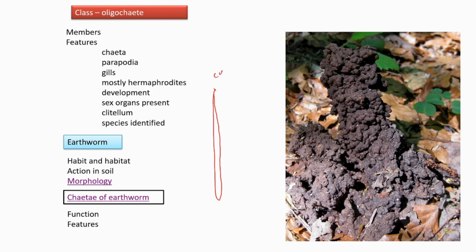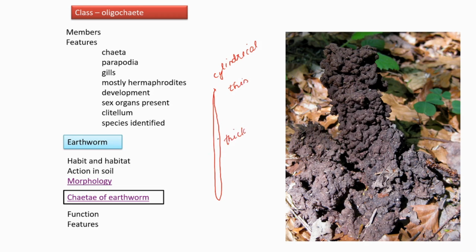It is cylindrical. Coming to thickness, it is not uniform. Its ends are thinner, and the middle portion is thicker, so it's not uniform.